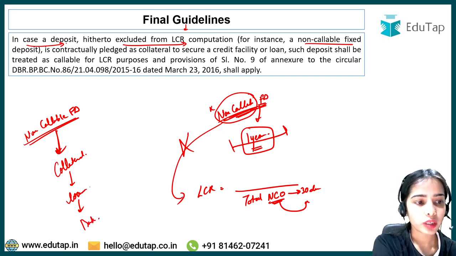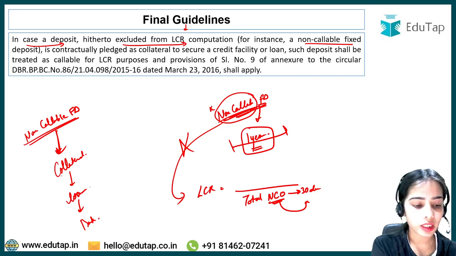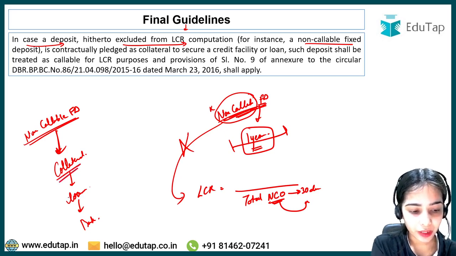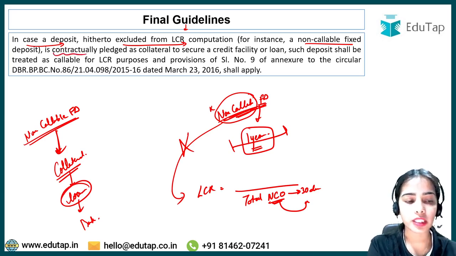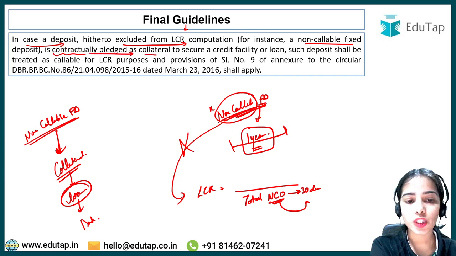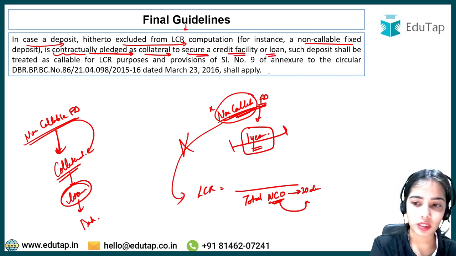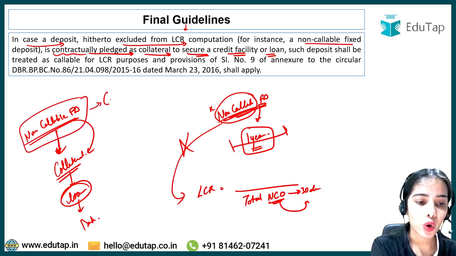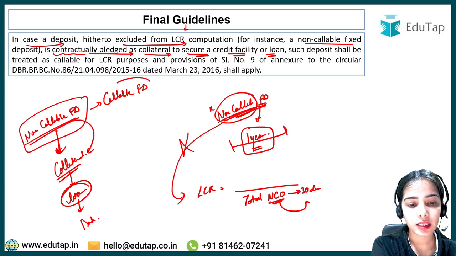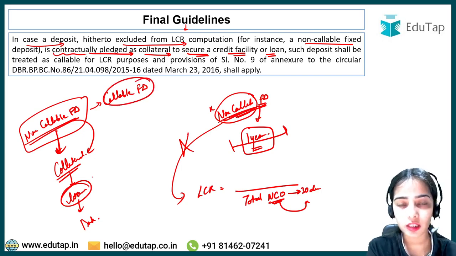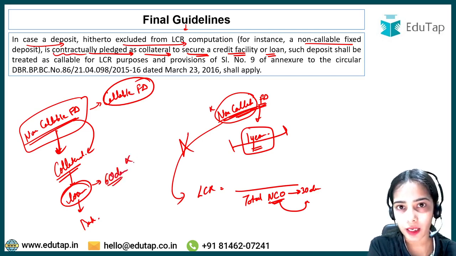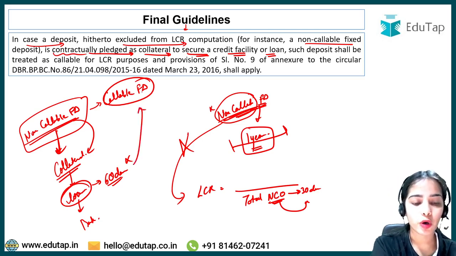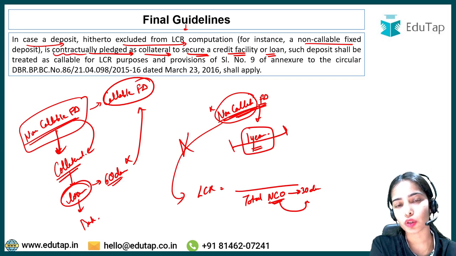If a non-callable fixed deposit is contractually pledged as collateral to secure a credit facility or loan, such a non-callable fixed deposit becomes a callable fixed deposit. That means if the loan is not paid back within the time, let's say the loan was taken for a 60-day time period, then the fixed deposit will be used to cover the loan, okay?